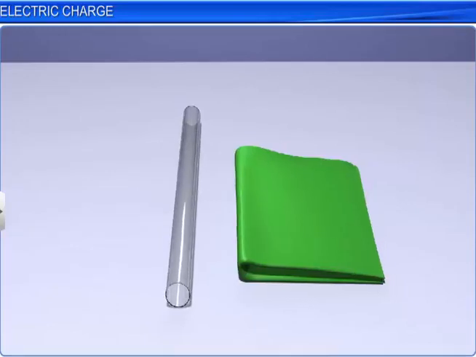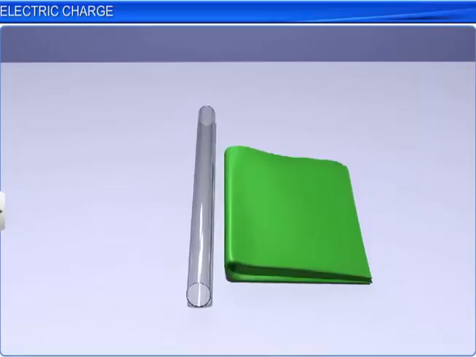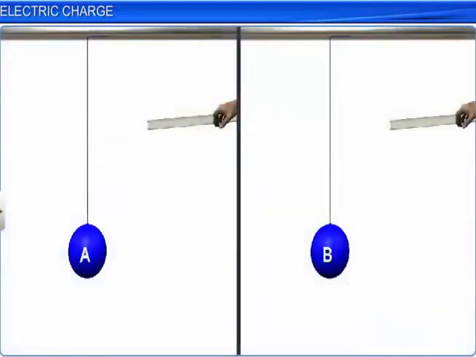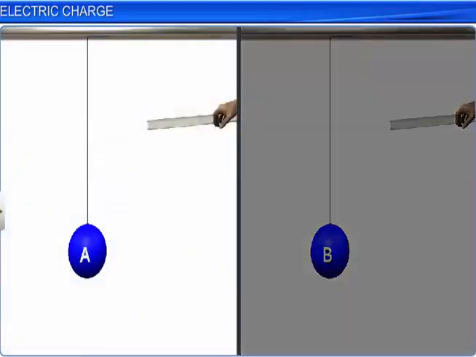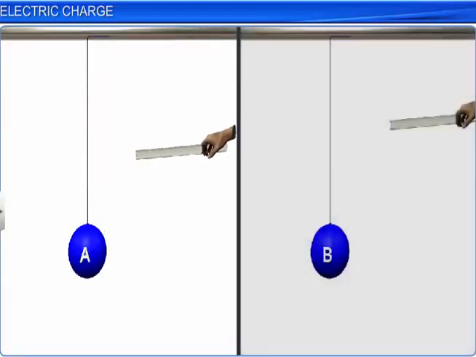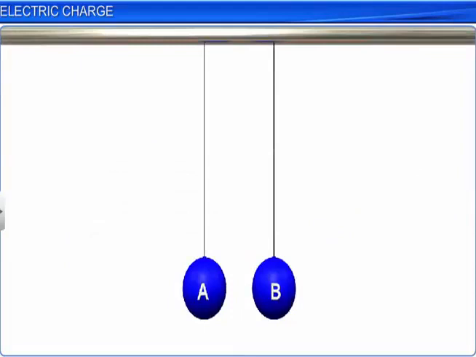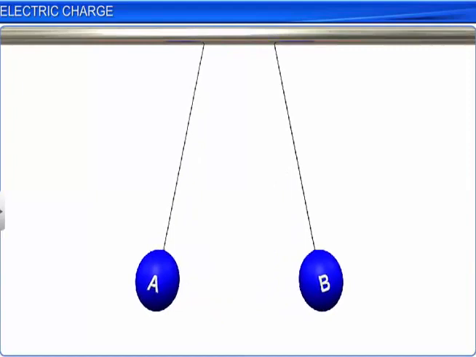Now, bring one charged glass rod in contact with a pith ball and then separate them. Then bring the other charged glass rod in contact with other pith ball and then separate them too. When these pith balls are kept close to each other without contact, we observe that they repel each other. The physical quantity responsible for all these phenomena is known as electric charge.